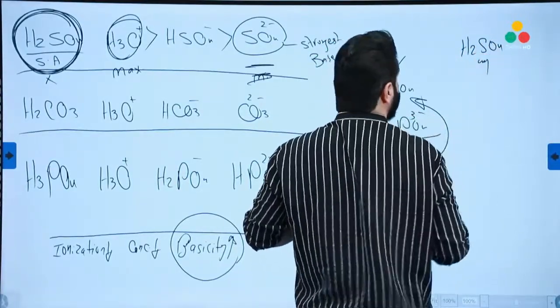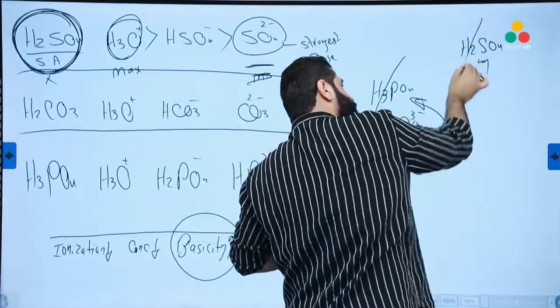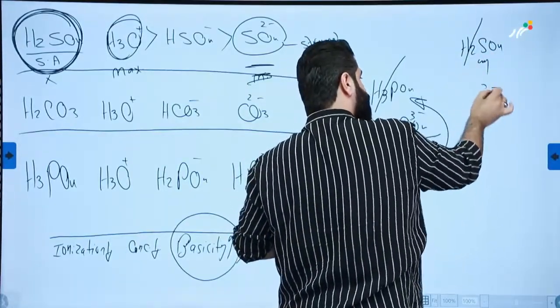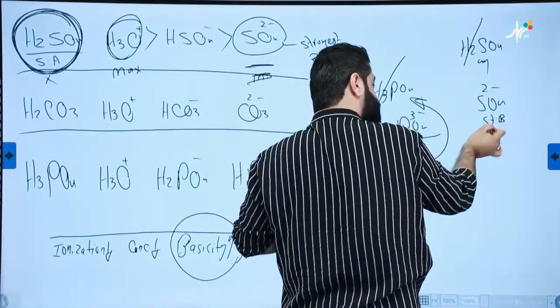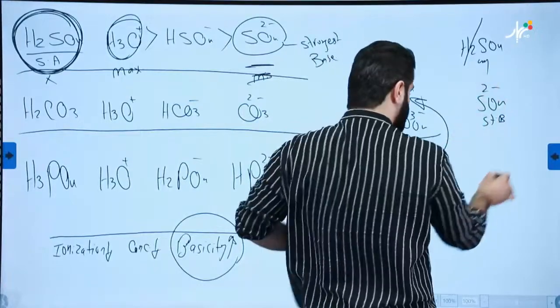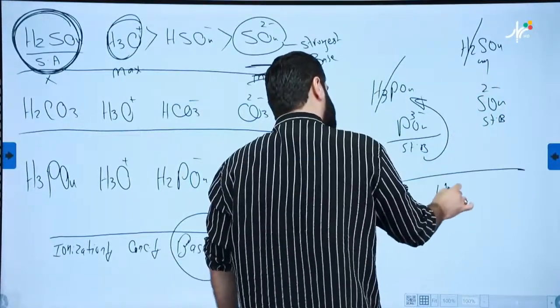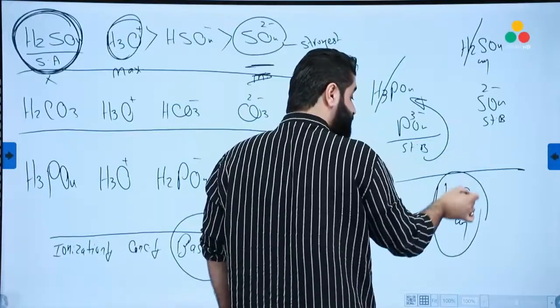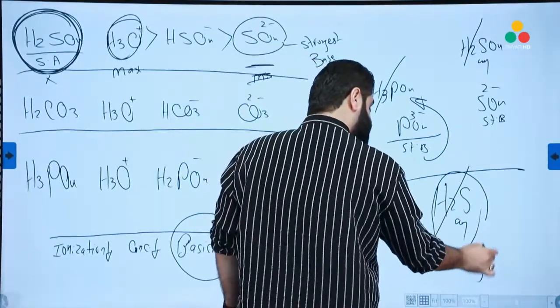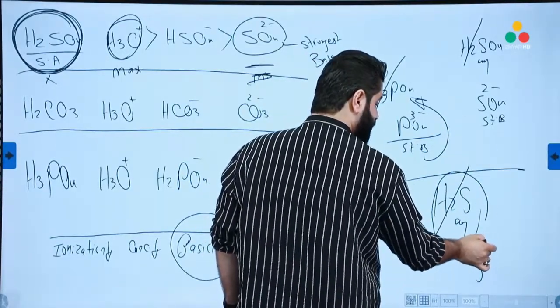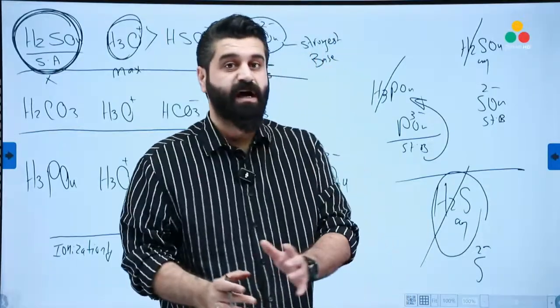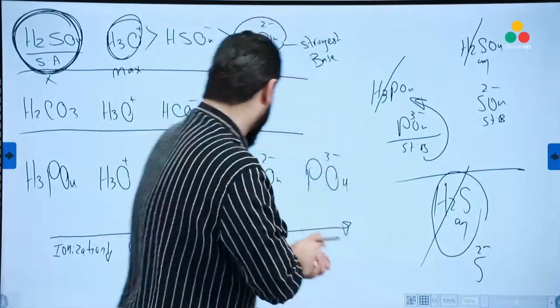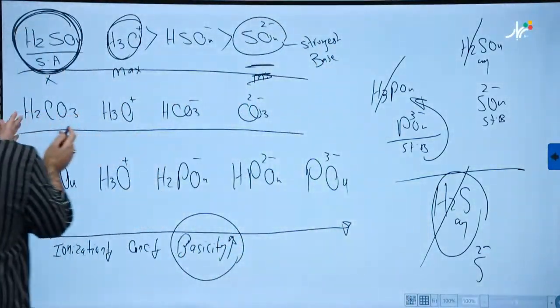In H2SO4 aqueous, tell me which one is the strongest base. Remove all the protons. SO4 negative 2 is the strongest base compared to the others. In this aqueous solution of H2S, which particle is the strongest base? Remove all the protons. S negative 2 will become the strongest base compared to the other particles in the aqueous solution. Good.